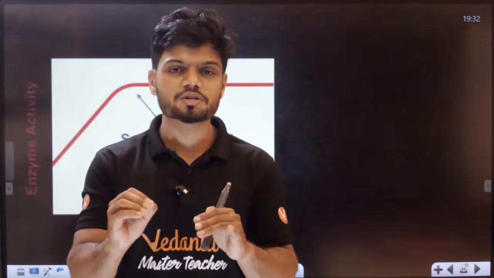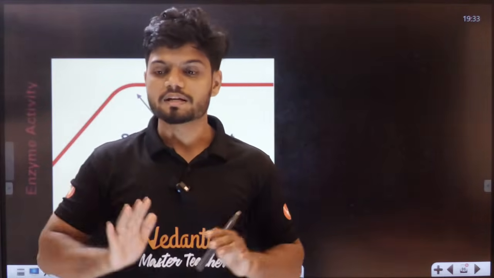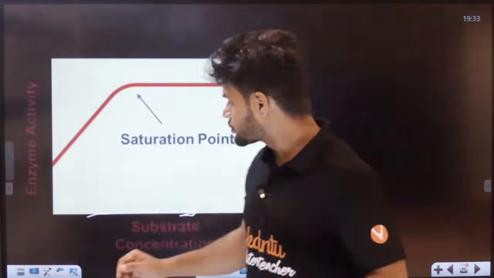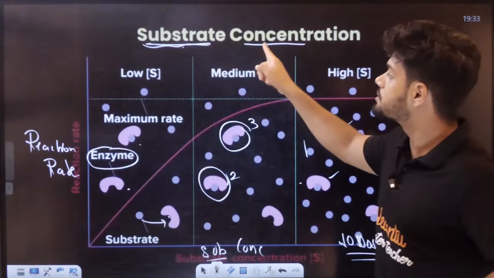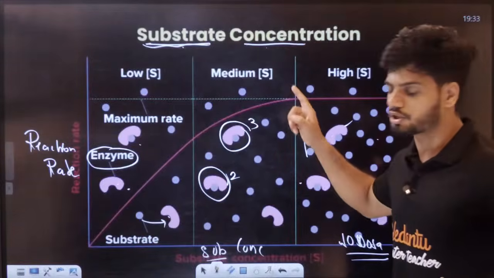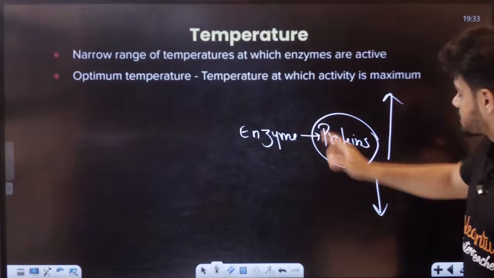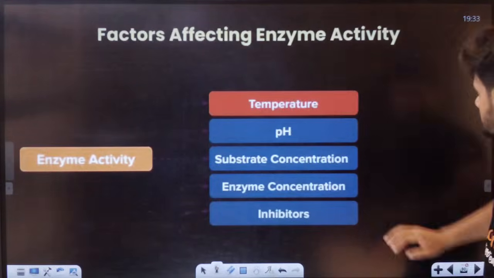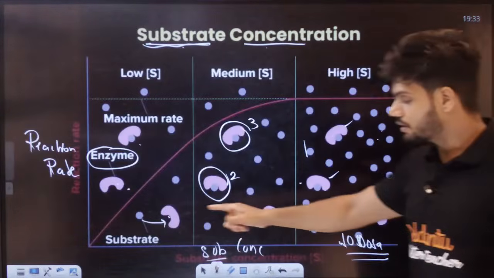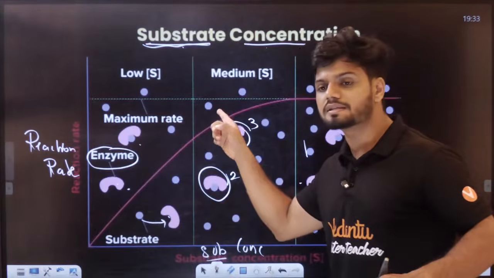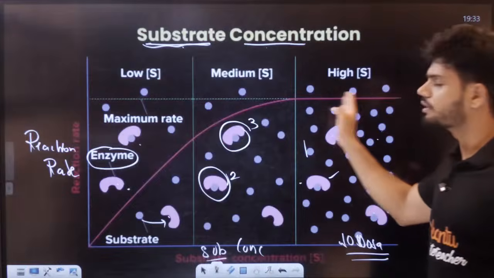Now that saturation point is where you're full. Your stomach is full right now. You cannot increase your food. Saturation point is reached right now. So this is called how substrate concentration affects the rate of reaction. Here we learnt how pH interacts, how temperature interacts, that is temperature affecting the rate of enzyme activity. This is the substrate concentration. So initially it will increase, but after some time the stomach is full. After some time the reaction cannot increase anymore.